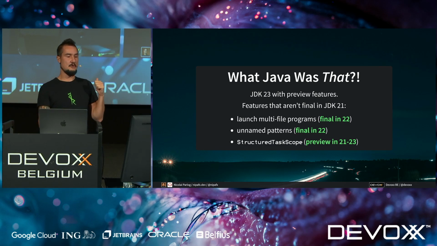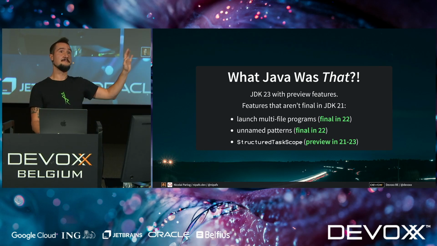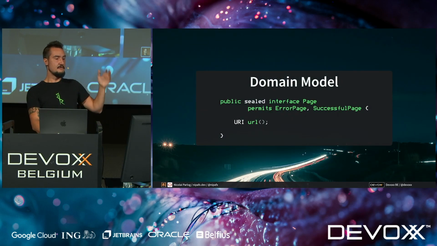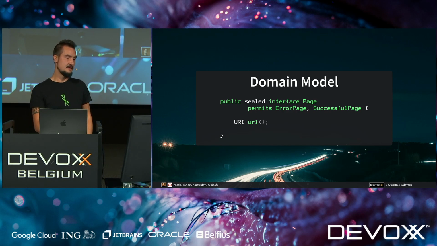The structured task scope is a preview in 21, 22, 23, and I assume it will also be one in 24. For the domain model, we used sealed interfaces that permit the specific subtypes that are allowed.